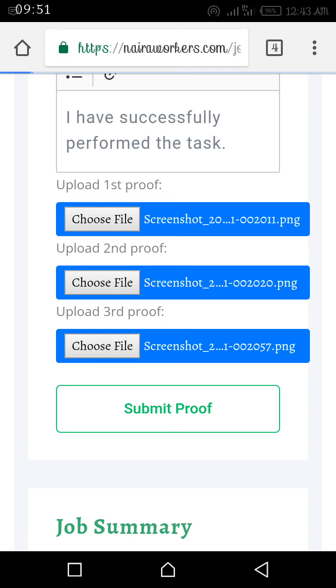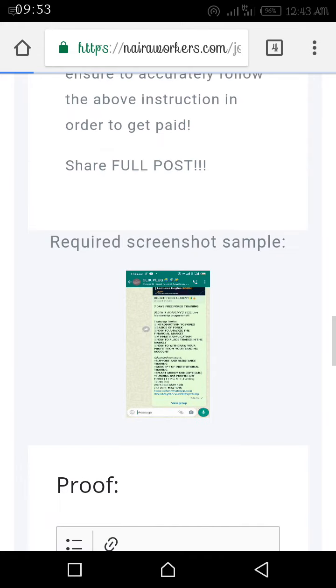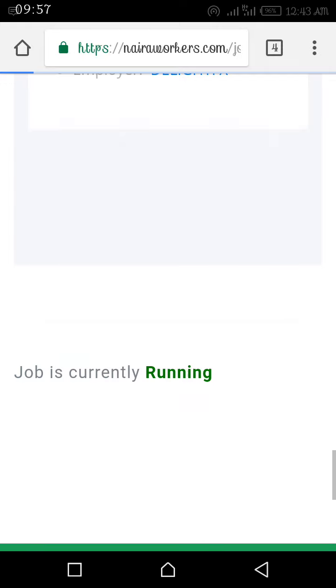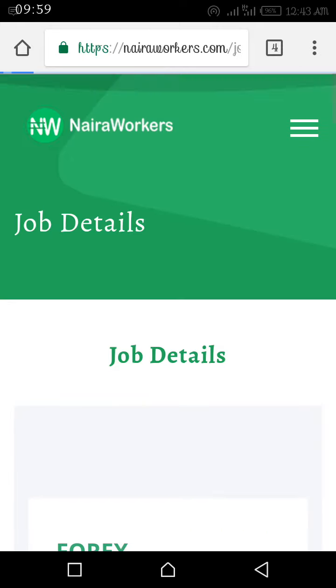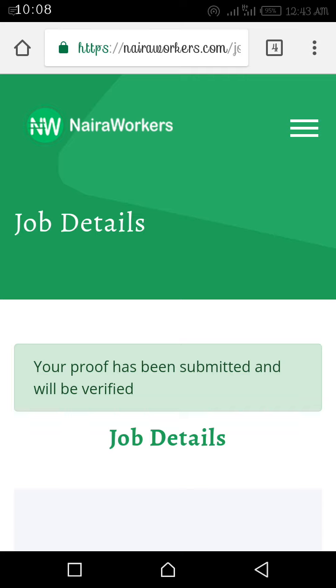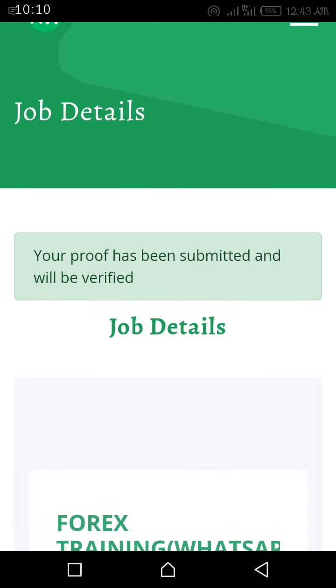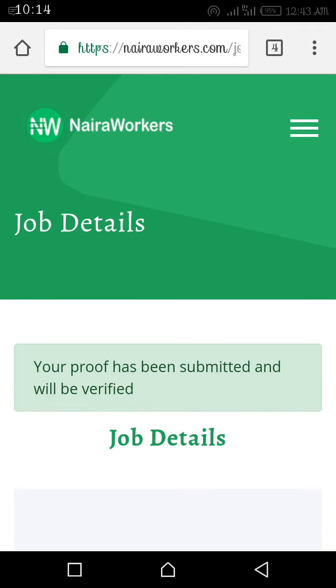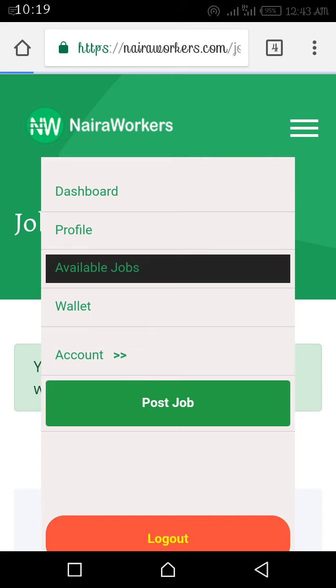When you click on the proof, it means you are done with your task. You can continue and create another job and also perform another task. Now look at what they say. They say your proof has been submitted and will be verified. So you just have to go and relax, or you can just go back to your available jobs and perform more jobs.